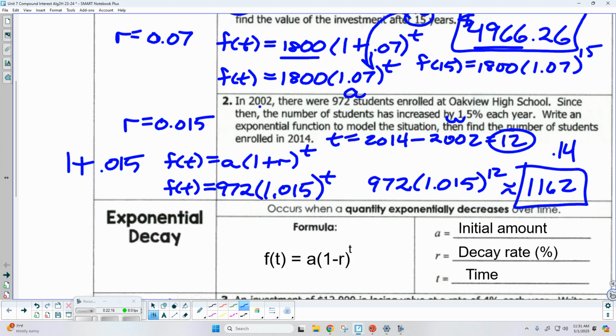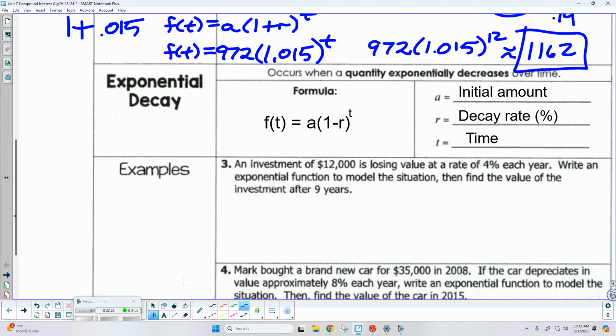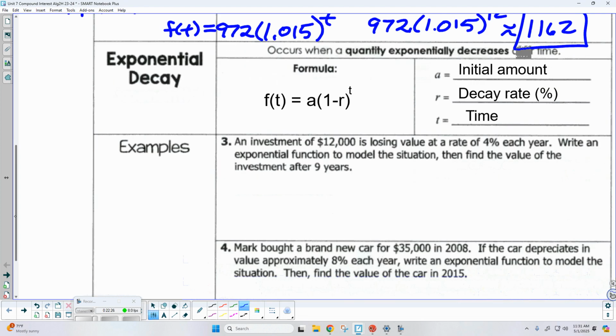Okay, so what do we think so far? So that's exponential growth. Well, let's go ahead and look at the other side of that coin, exponential decay. This occurs when a quantity exponentially decreases over time. We have the same formula, except what's the difference? There's one key difference. Because it's a decay, you're not adding the percentage rate, you're going to be subtracting it. A is still the initial amount, t is still your time, but r in this case represents your decay rate, that percentage.